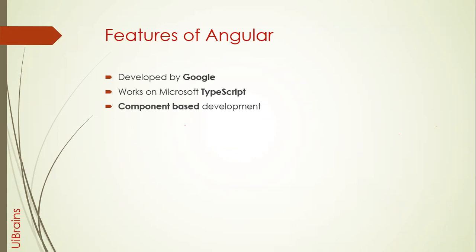But what Angular says is to divide the application into multiple components. Each page is divided into multiple components: the navbar a separate component, the sidebar a separate component, the footer a separate component. Each component has its own HTML and its own TypeScript.